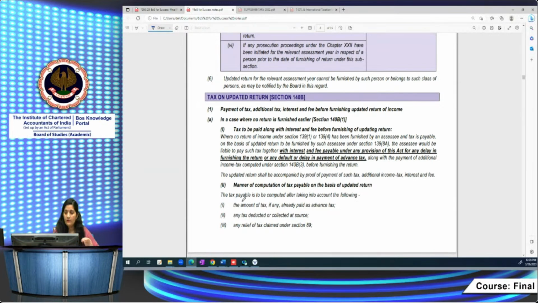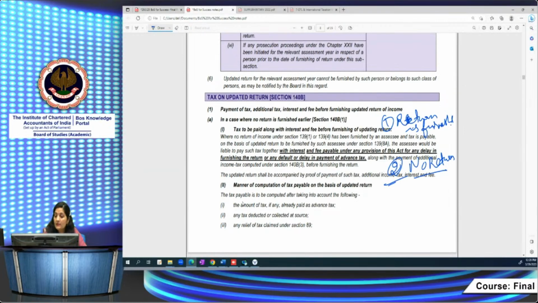There are 2 cases. First, the return is furnished. The second case is that no return is furnished, you have not furnished the return at all, you just want to file the updated return. Then how will you compute the tax liability? If you have furnished your return of income, then the interest under section 234A will not arise. The late fee charges will not arise. But if you have not furnished your return of income, there is a difference. The fee will also arise and interest under section 234A will also arise, right?